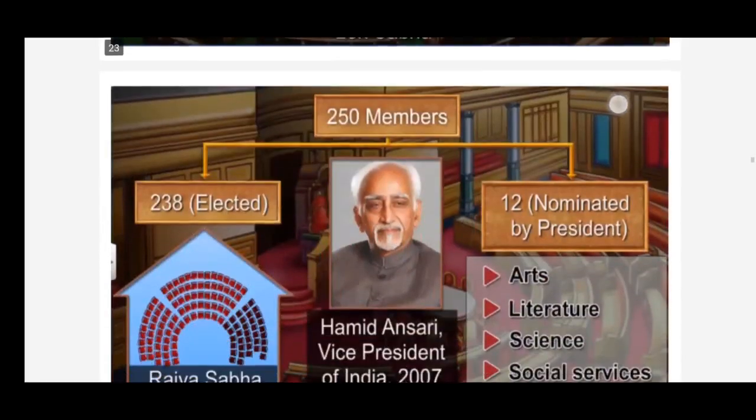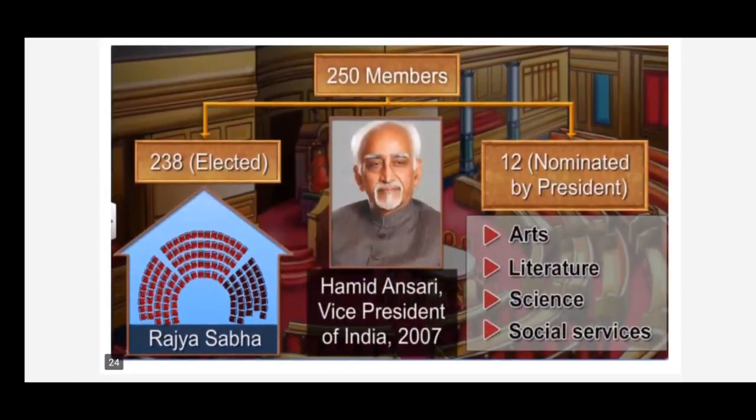Rajya Sabha is the upper house of the Parliament, children. The Rajya Sabha consists of 250 members, of which 12 are nominated by the President of India for their expertise in specific fields of art, literature, science, and social services. These members are known as nominated members. The remainder of the Rajya Sabha is elected by the state territorial legislatures. The term of office is 6 years, and 1/3 of the members retire every 2 years from the Rajya Sabha.